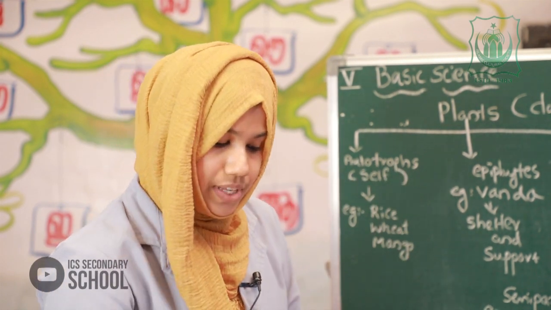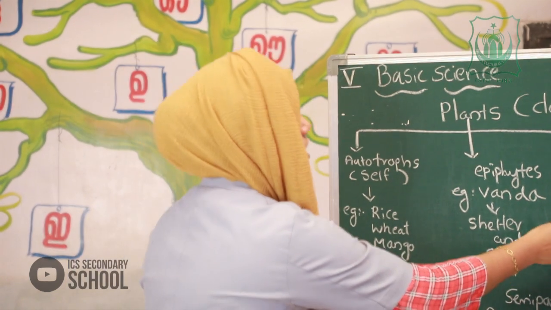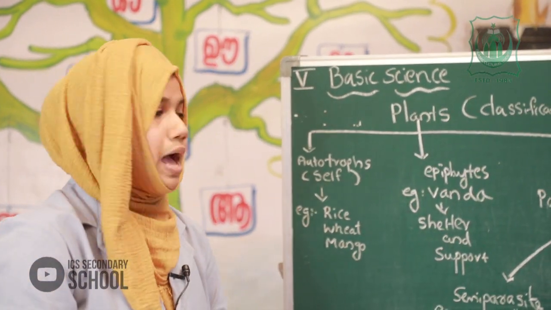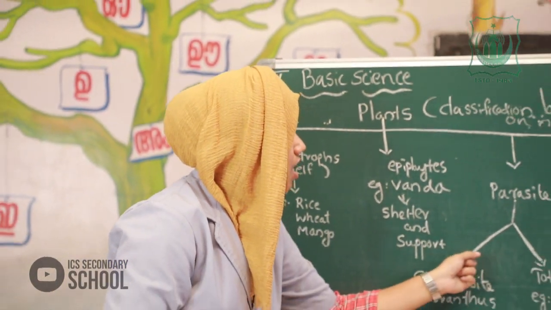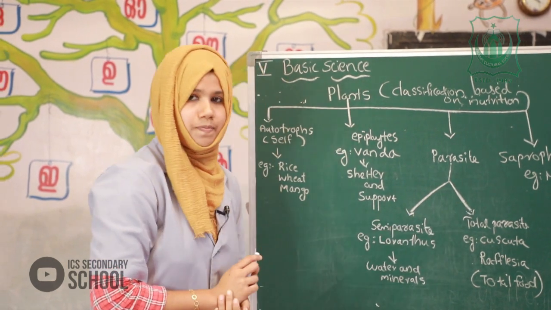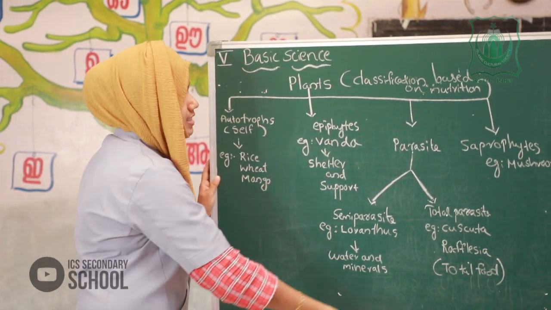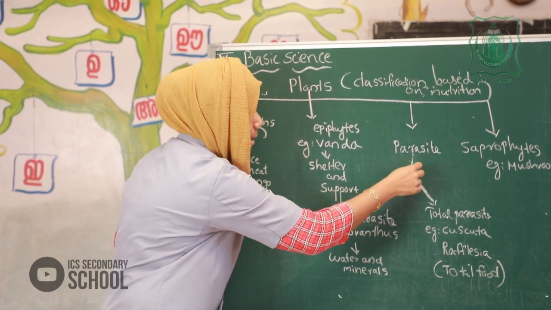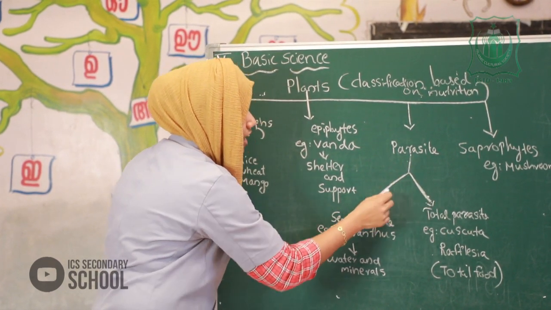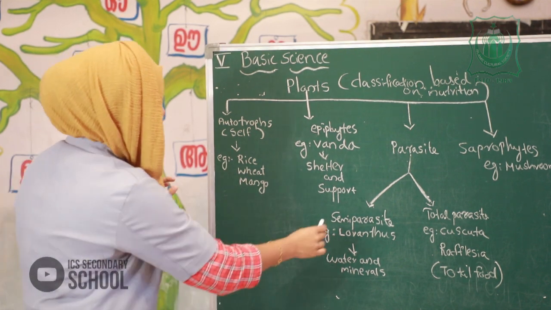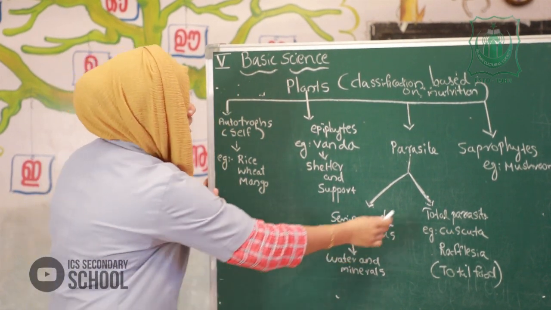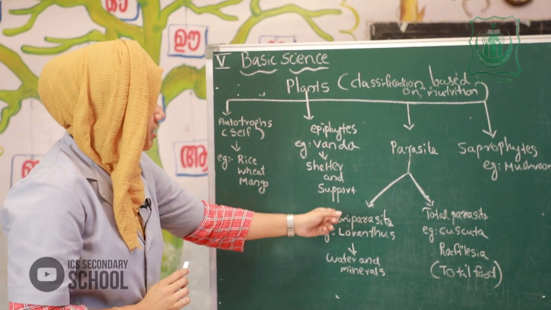So our third classification is parasite. Parasites are again classified into two groups: semi-parasite and total parasite.